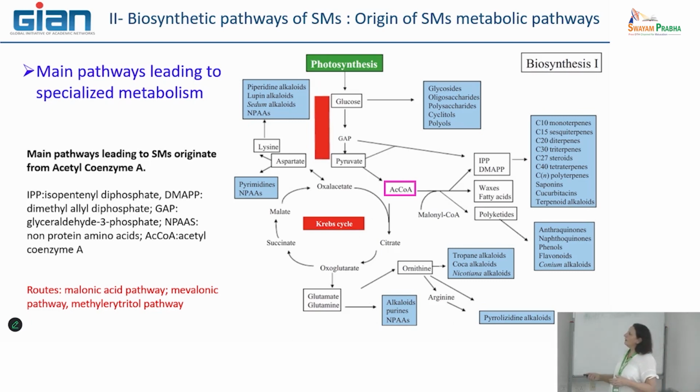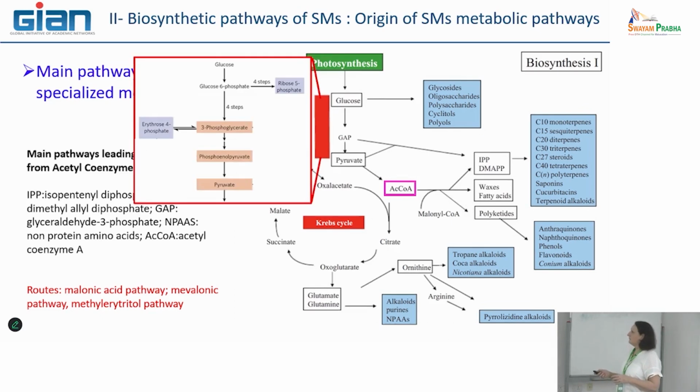So by this way, you can see that it is a simple representation, okay, of the beginning of the metabolic pathways that are common to all the plants, okay, because this intermediate is necessary for several applications.